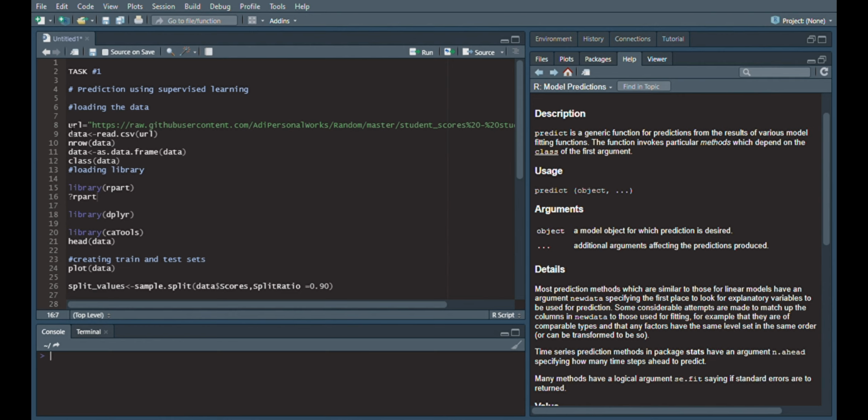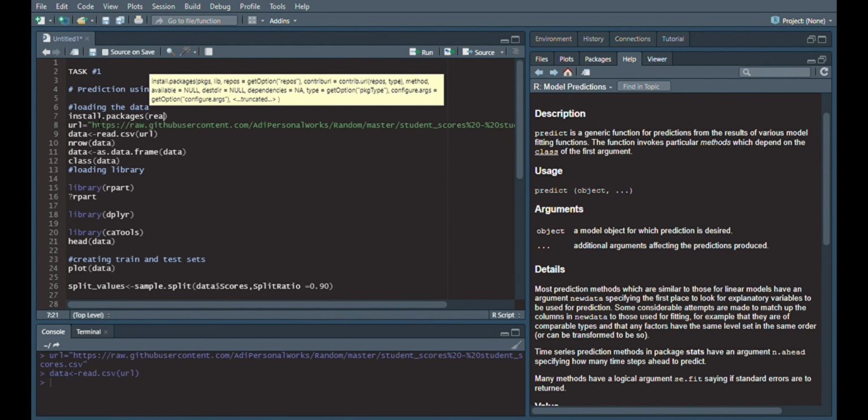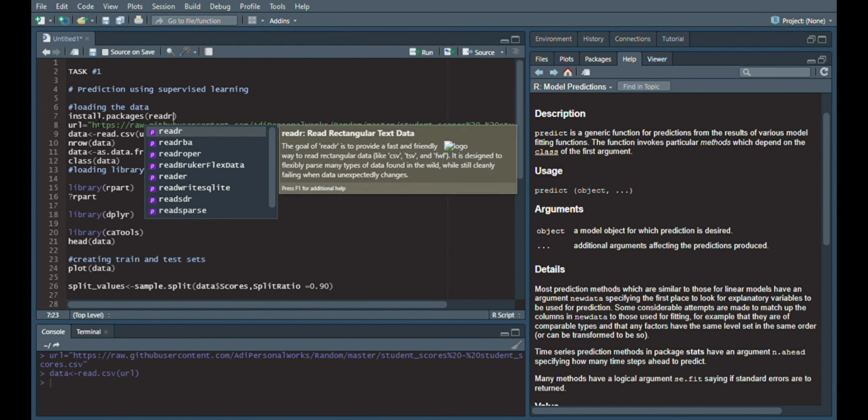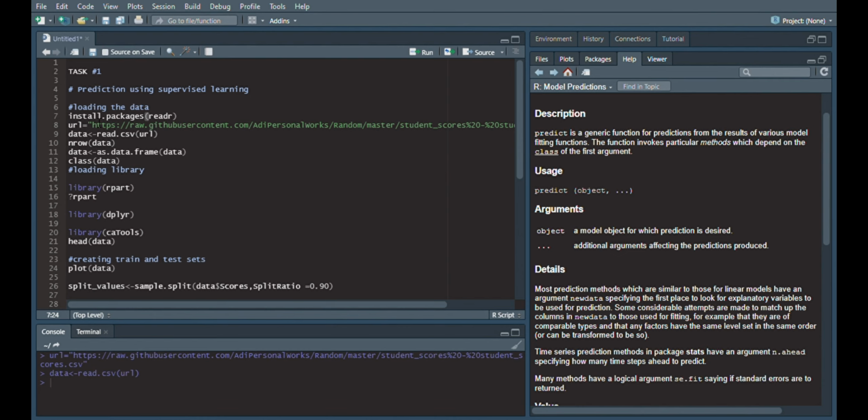So I got this data from a GitHub user and I loaded it into my PC using the read.csv function. It is in the readr package. I had it already installed in my PC, but if you are using it for the first time, you need to use the install.packages function to install this readr package into your system. But if you have already installed it, there's no need, and you can just use the library function to bring it into the working of your system.